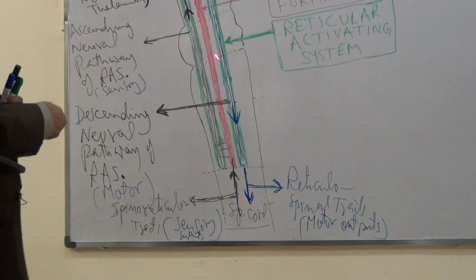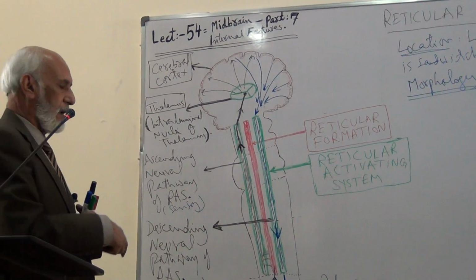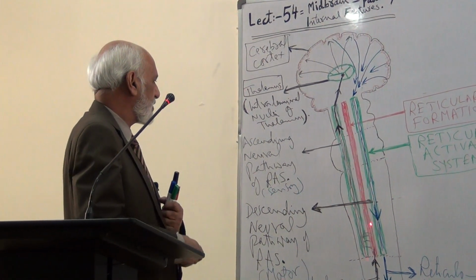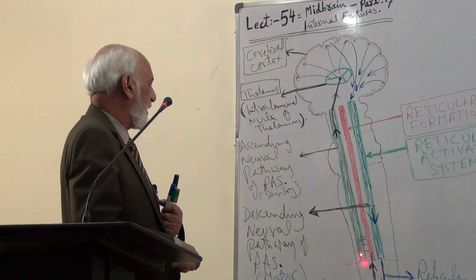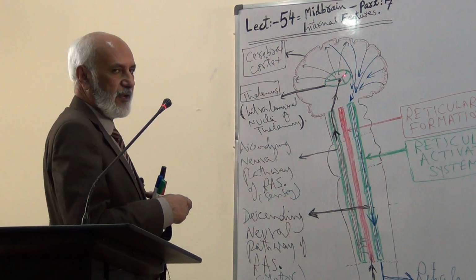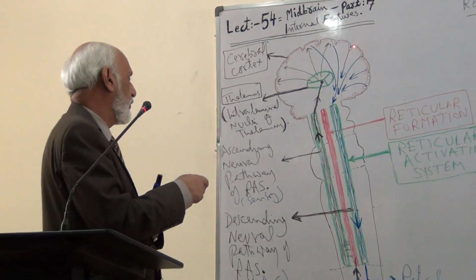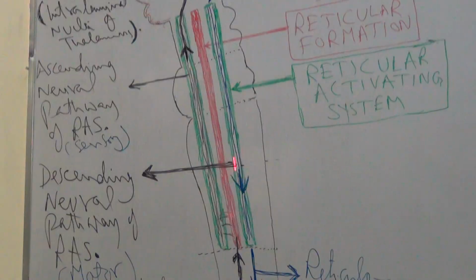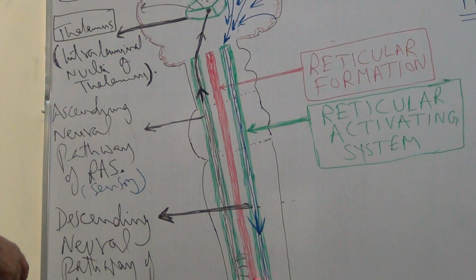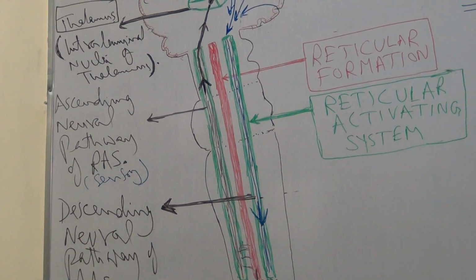So this was about the location of the reticular activating system, which is in the tegmentum of the brainstem and runs parallel to the reticular formation of the brainstem. It comprises an ascending neural pathway or sensory pathway which relays in the intralaminar nuclei of the thalamus and then relays into the sensory cortex. Then the motor fibers descend through the descending neural pathway of the reticular activating system, and then the impulses pass down through the spinal cord through the reticulospinal tract.